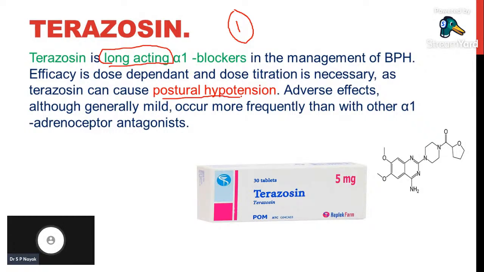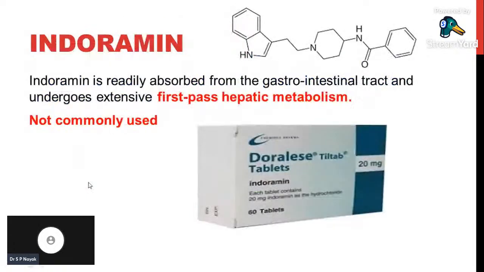The adverse effects commonly seen with terazosin are the same as with prazosin, though usually the symptoms of terazosin are less common than prazosin.